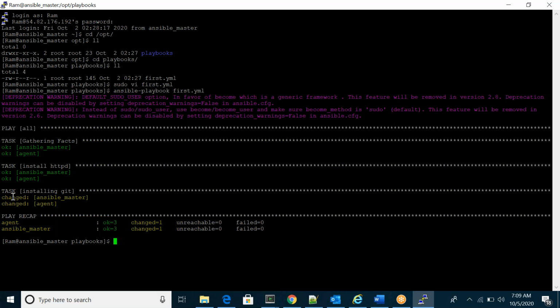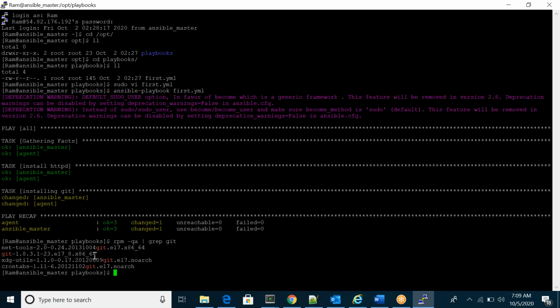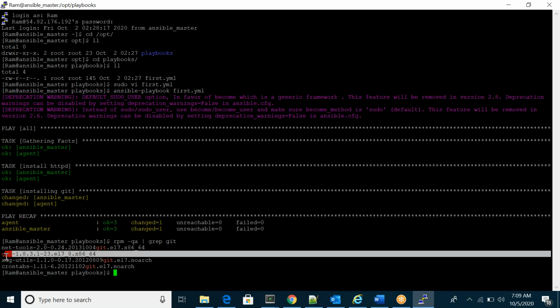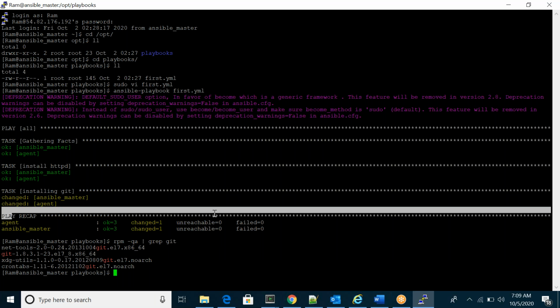Okay, if you use the RPM command, you can query Git. I can see the package name here. Same thing, if you log into the agent also, I can see the same thing. Nothing different. So I can see the same thing. So, play recap.